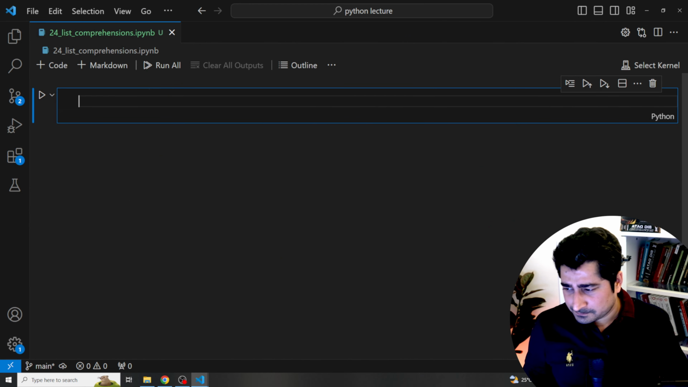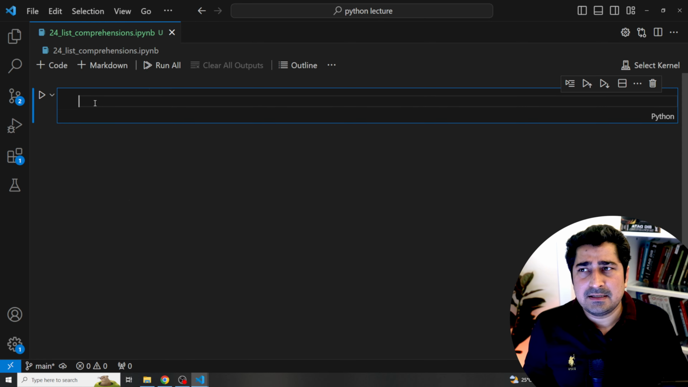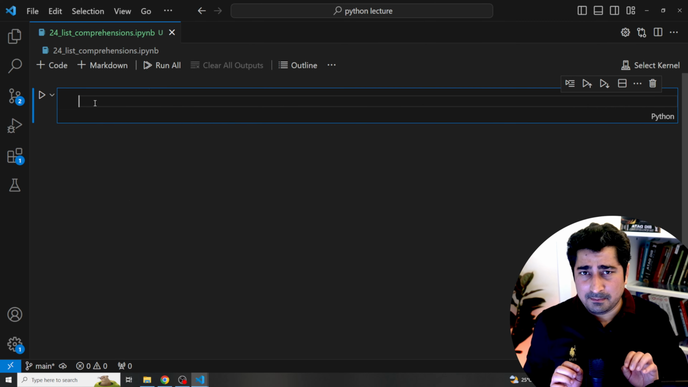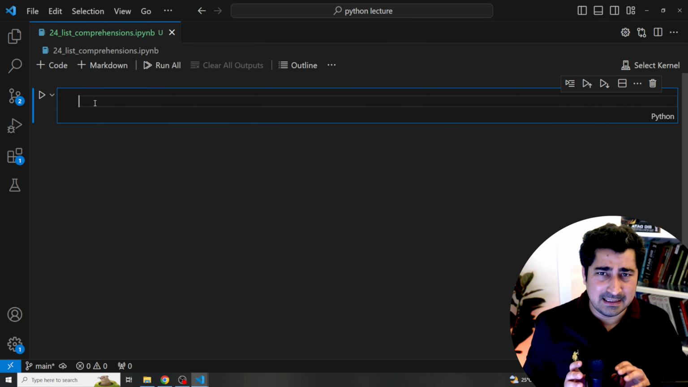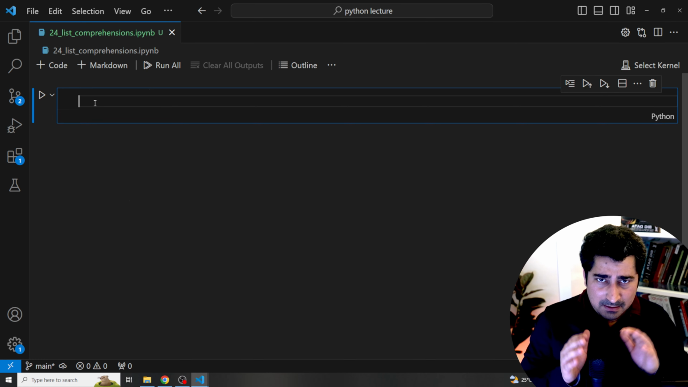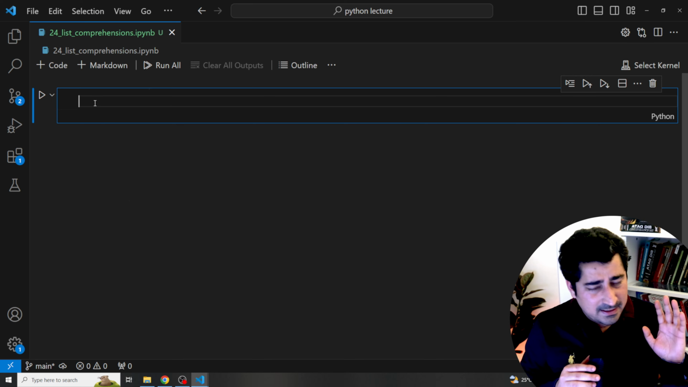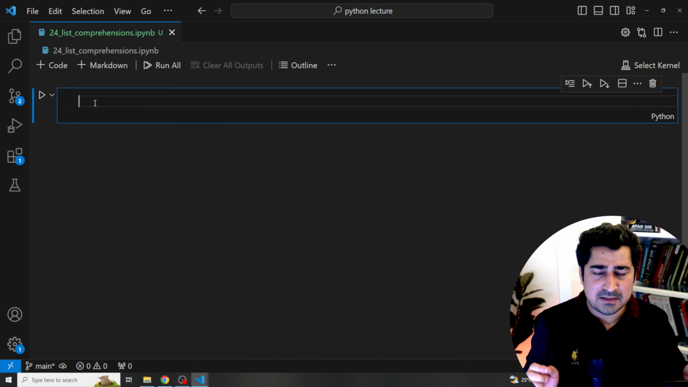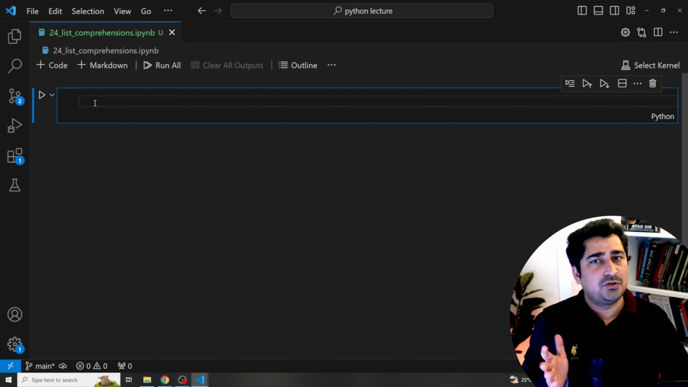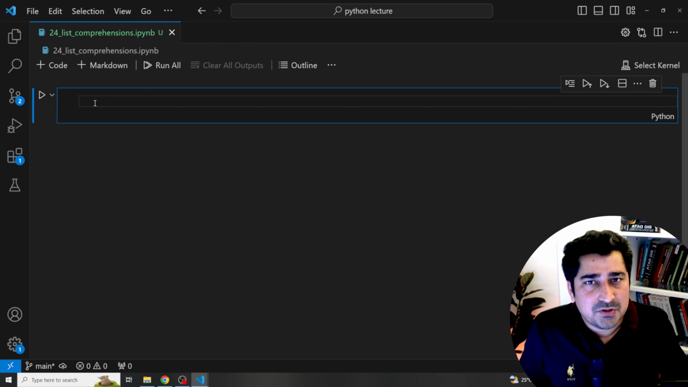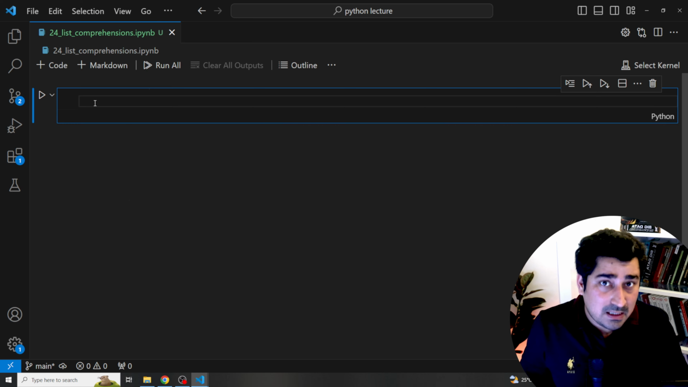Let's suppose someone has asked me to generate a list where you take a number from 0 to 9, and for every number you hold its square inside a list. It simply means I'm looking for a list where I'm holding the square of each and every number between 0 to 9. Obviously I can do it, and I can do it in multiple ways.